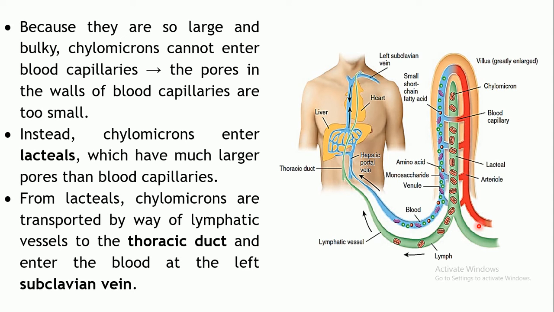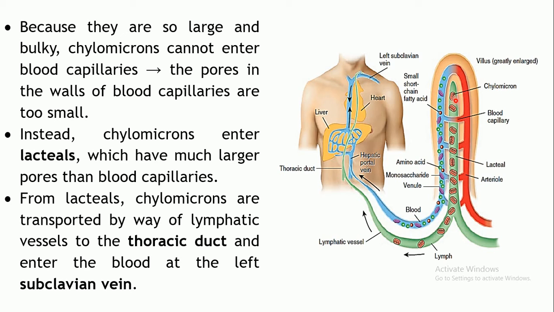Now, the size of these chylomicrons is very large, right? So because of their large size, they cannot enter the blood capillaries. So this is a villus. There are absorptive cells lining over here, from where the absorption will take place. Most of the substances get absorbed into the blood capillaries, right? Your monosaccharides, the amino acids, and the small short chain fatty acids also get absorbed into the blood capillaries. But that is not the case with chylomicrons because the size is very large.